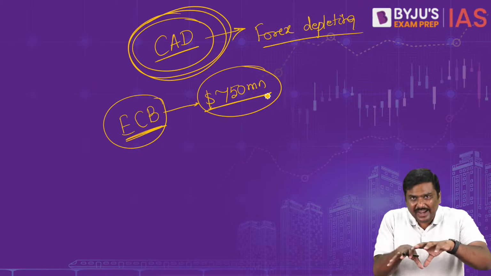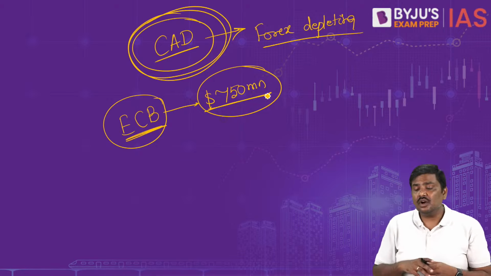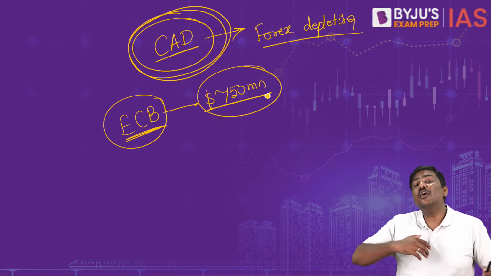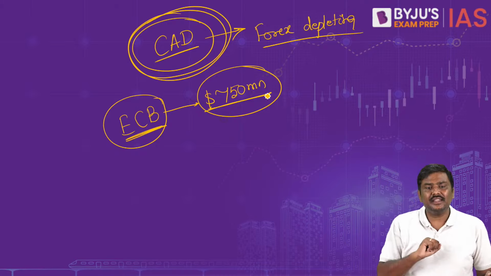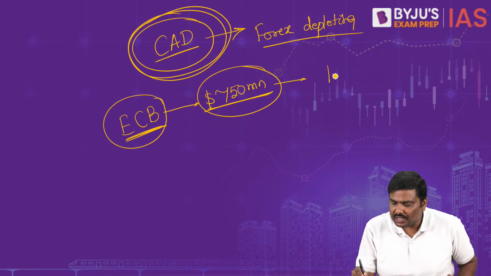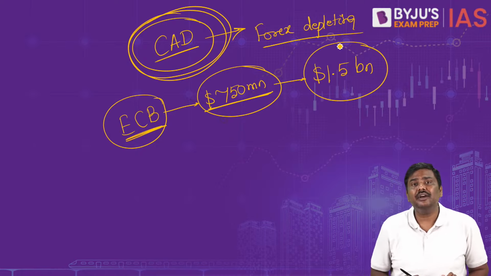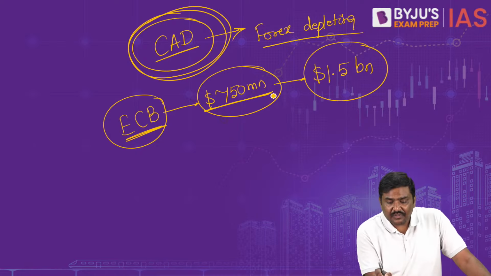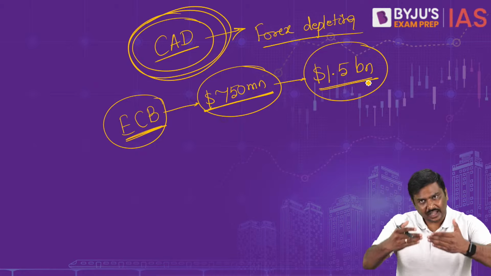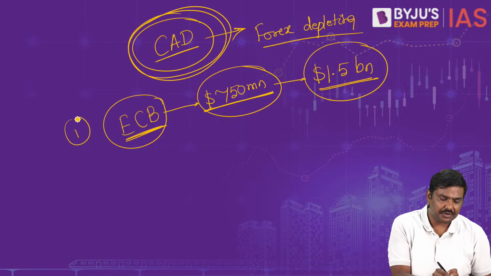But RBI, looking at the situation that dollars are flowing out, there is a concern of twin deficits, the trade deficit is widening, forex reserves are depleting, etc. They doubled this from $750 million to $1.5 billion, so that they will be bringing in more and more money into India. This is one such measure.